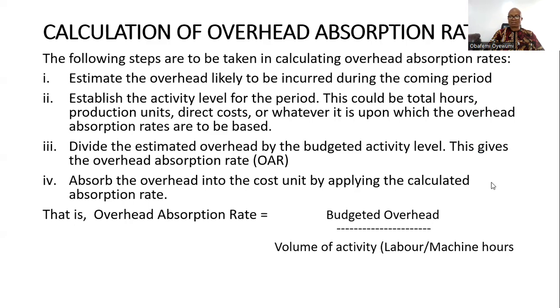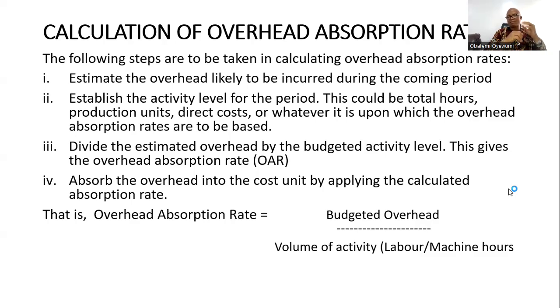Let's look at the steps that you have to take in order to absorb your overheads. Number one, you need to estimate the likely amount to be incurred during the period that you are dealing with. Number two is to establish the level of activity. This could be in total number of hours, production units, direct cost, or whatever it is upon which the overhead absorption rate is to be based. Number three is to divide the estimated overhead, which you calculated in number one.